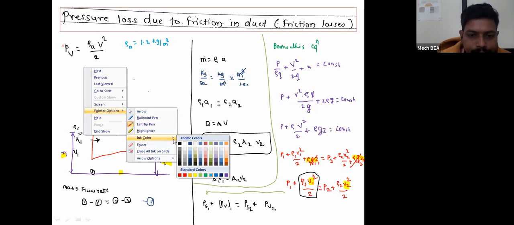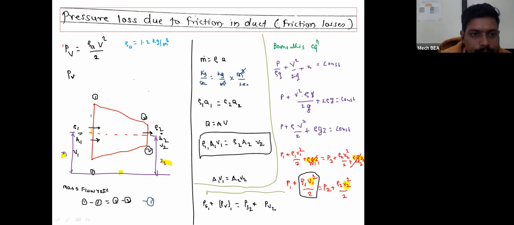So here, if I will put that value of rho in this equation, I will get the value of PV. So here, velocity pressure or dynamic pressure will be given by equation rho A, which is nothing but density, so density of air is nothing but 1.2 v square upon 2. So 1.2 upon 2, that will become 0.6 v square. But whatever this value of PV will be there, that value of PV will be in terms of Newton per meter square.